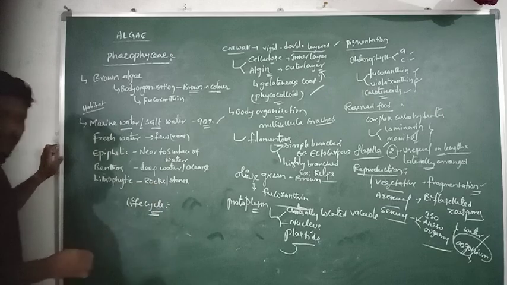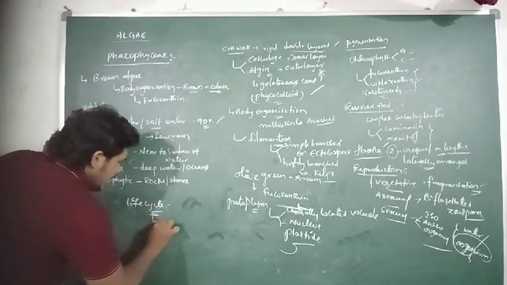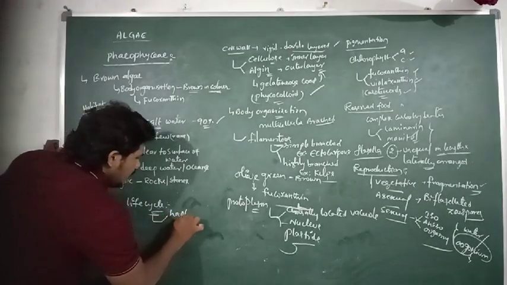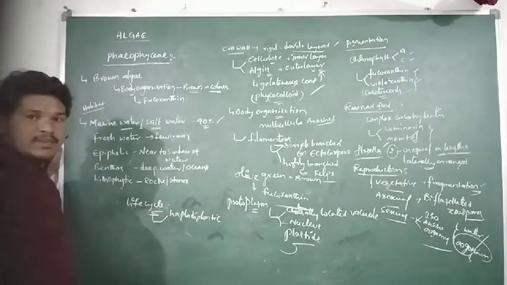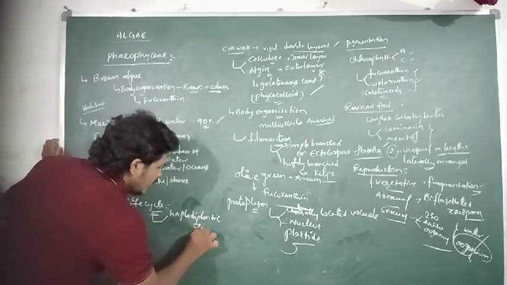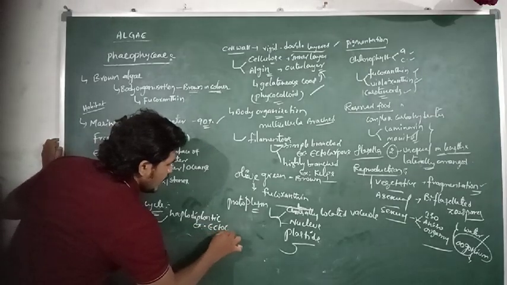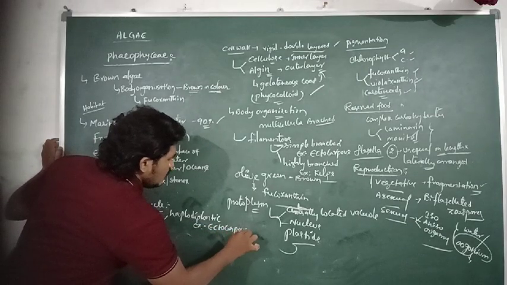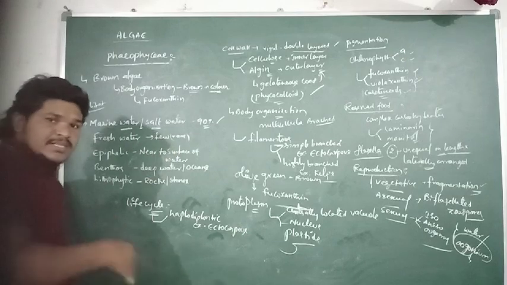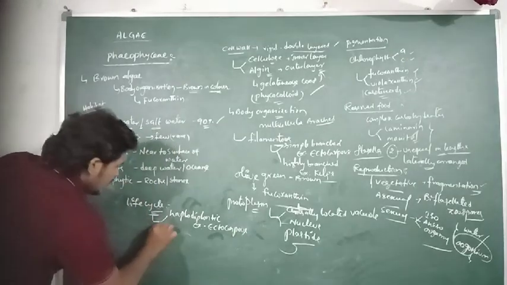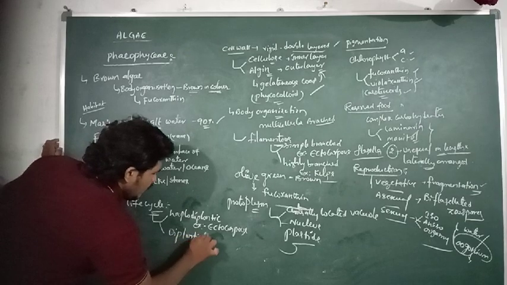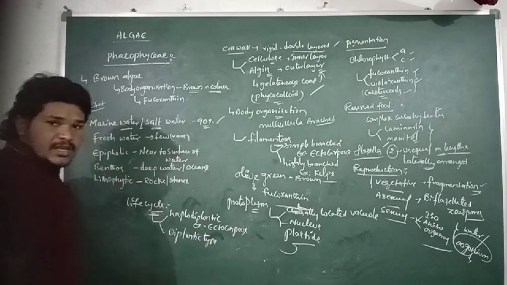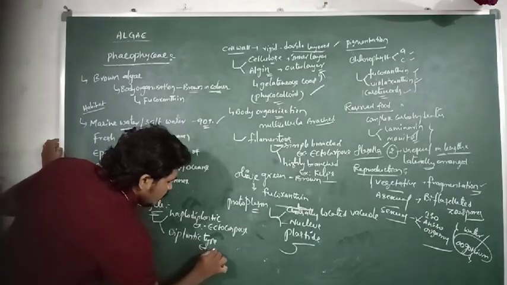here the species of brown algae which can exhibit their life cycle as a haplodiplontic life cycle is Ectocarpus. And then a few other species of brown algae can exhibit their life cycle as a diplontic type of life cycle. Example: here the Fucus.